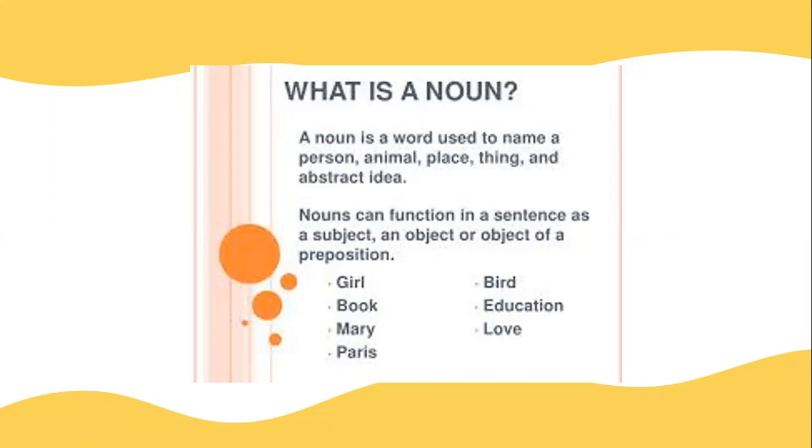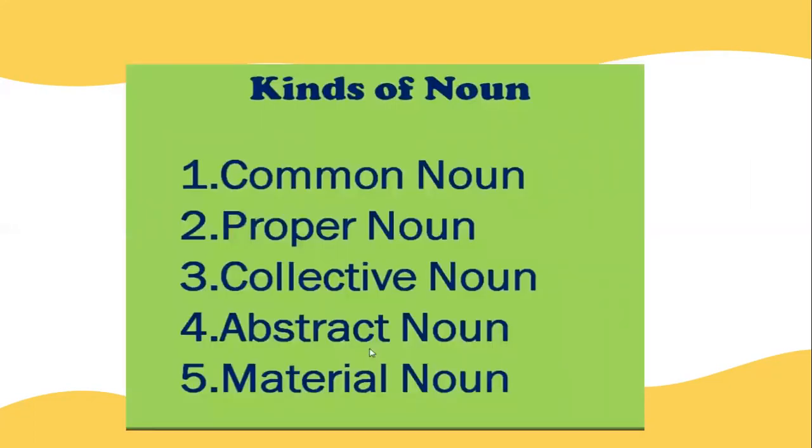Things. What about things? Bench, chair, eraser. So all these are things. Abstract idea. So love, education, brotherhood, friendship. All these are some examples for abstract noun. So a noun can come as a subject in a sentence, or it can come as an object in a sentence, or it can come as an object of a preposition. Okay, so let's see the types of noun.